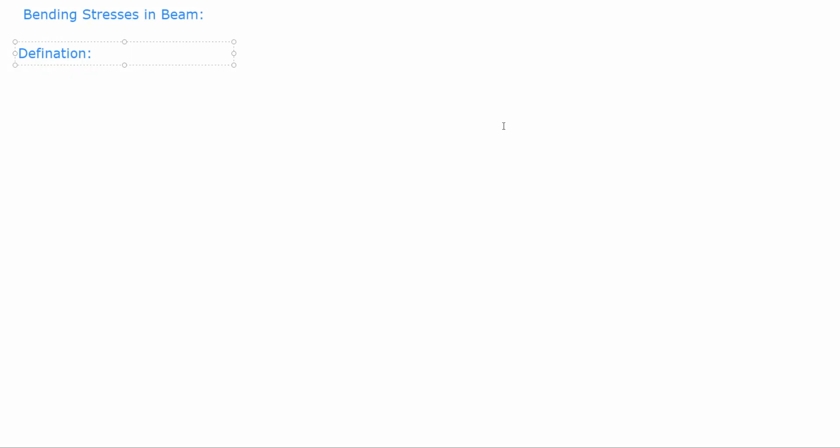Now, suppose I take an example of a simply supported beam, and it is subjected to some kind of load. At the end of analysis, we have the support reactions.